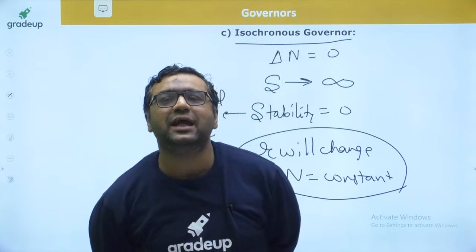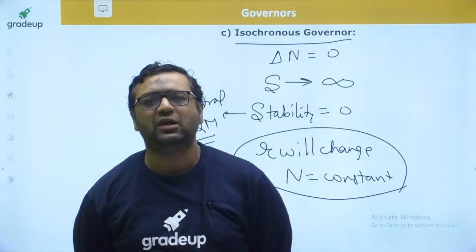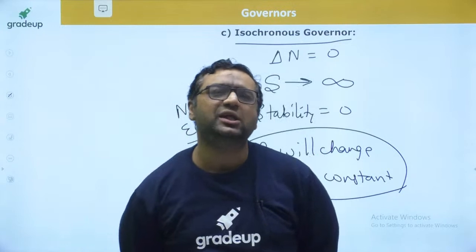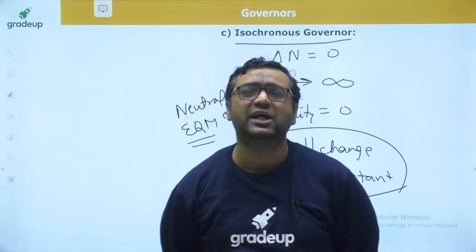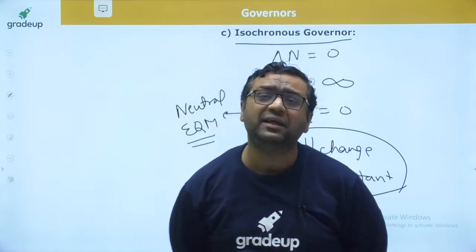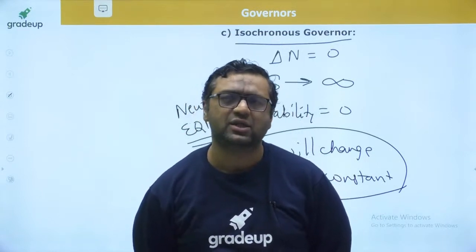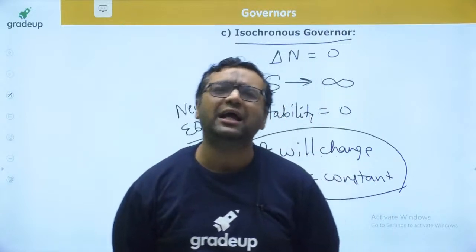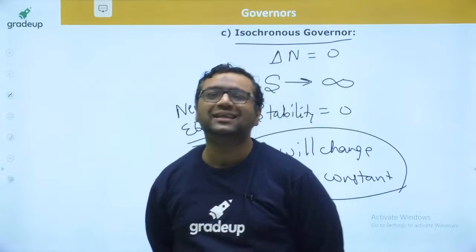Sir, is a governor used in CI? Dear, governors are used for supplying the fuel in every engine. Basically, flywheel and governors are always present in all the engines. Without a flywheel, an engine cannot run. But governors may be partially or fully attached to the engines. Somewhere they are partially governed, somewhere they are fully governed. Where drivers are there we are not using governors. Where drivers are not there we are using the governors. So in automobiles, governors act as a partial governor system. I already explained these things in the starting of the class. If you have missed that animation, you can see that part.